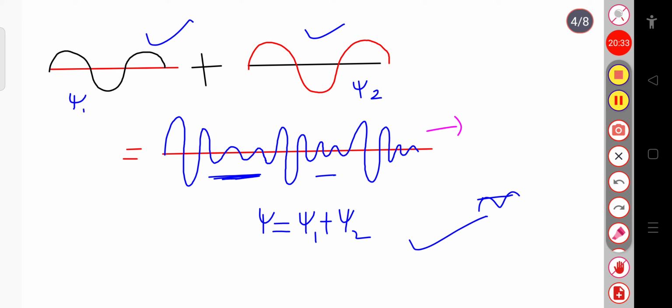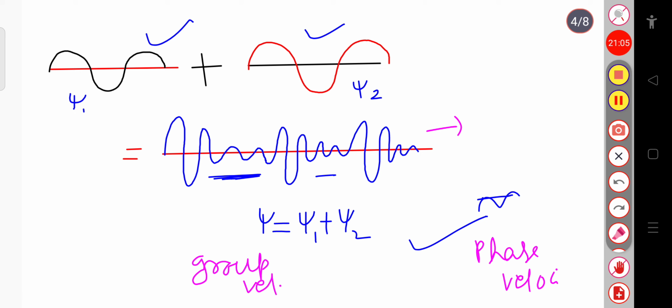Now the individual waves from that group of waves that travel inside this group, their velocity is called the phase velocity. For an individual wave we say it is the phase velocity, and the velocity with which the maximum amplitude of the group of waves travels is called the group velocity. This is the basic difference between group velocity and phase velocity. We'll discuss it later in the next class.